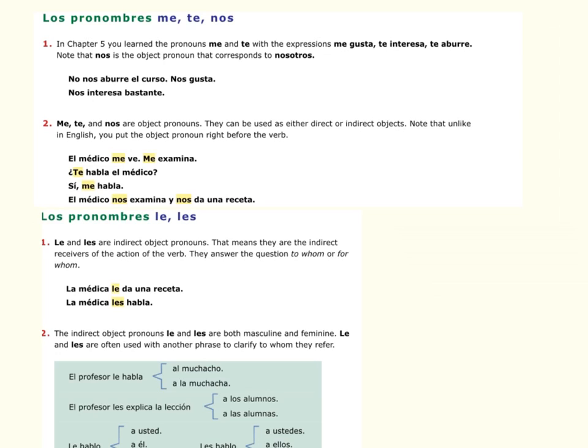Me, te, and nos. We've already seen these. Well, we haven't seen nos. This is the first time we'll see nos, but we've seen me and te throughout the last two chapters.